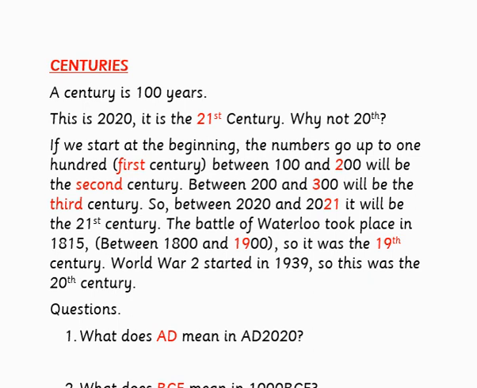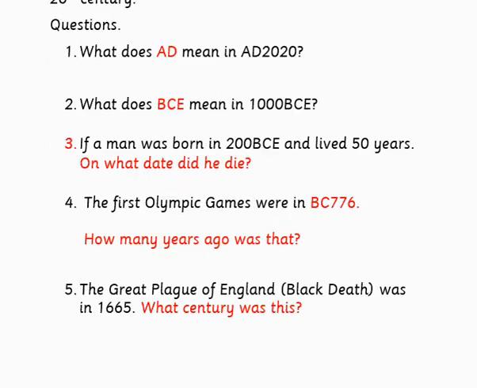How about some questions on this then? You can try these. What does AD mean in AD 2020? Question 2. What does BCE mean in 1000 BCE? Question 3. If a man was born in 200 BCE and lived for 50 years, on what date did he die?